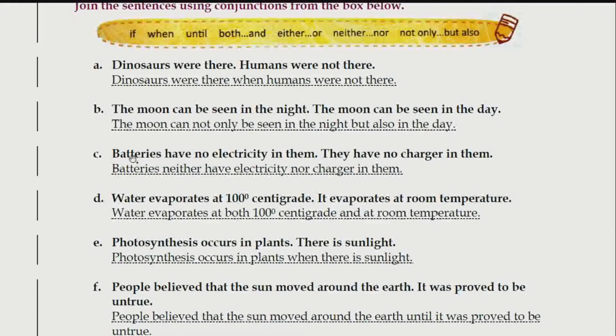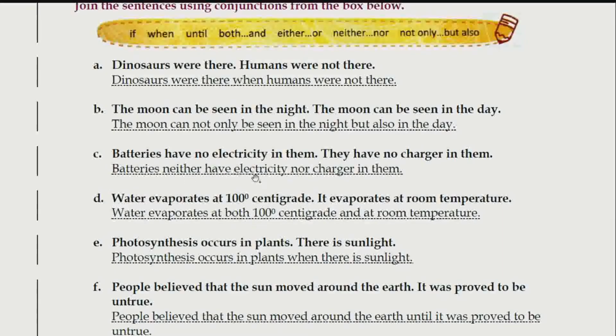Obviously, a battery works on its own, so it does not have electricity also, it does not have a charger also. So how are we going to join these two sentences? First of all, see what this sentence is telling you. ये भी नहीं है, ये भी नहीं है. And you can see there are some words being repeated over here. Have no, in them. So we do not have to repeat these words when we join them.